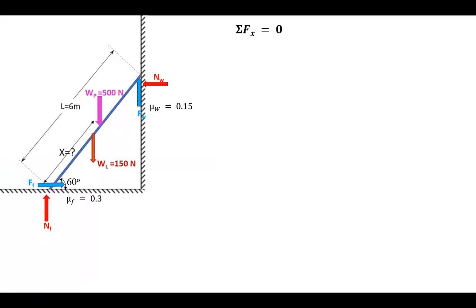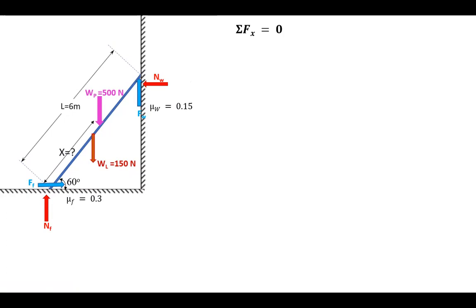Okay, so here the friction force will be upward at the junction of the wall, and at the junction of the floor, the friction force will be towards the wall, and there will be normal reactions as given like this. And it's also given that the coefficient of friction of wall is 0.15, coefficient of friction of the floor is 0.3. Now, in order to find the position x, let us apply equations of equilibrium.